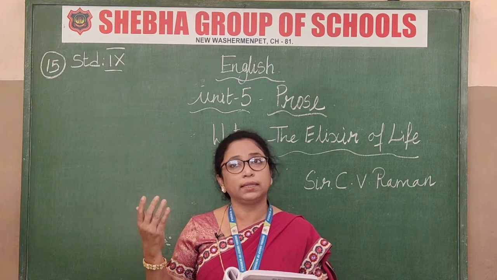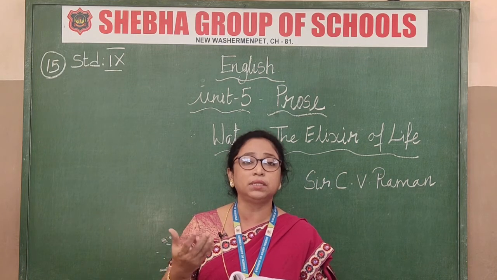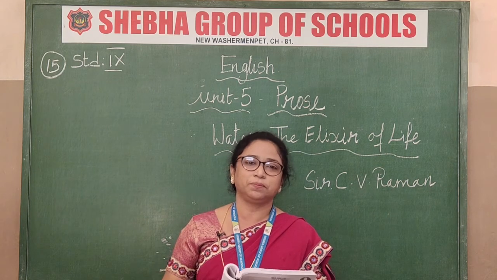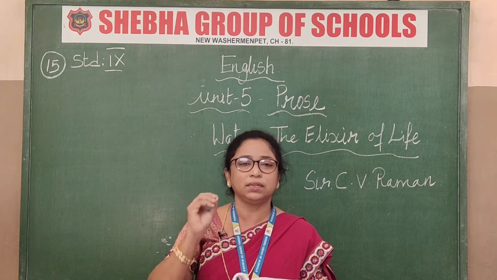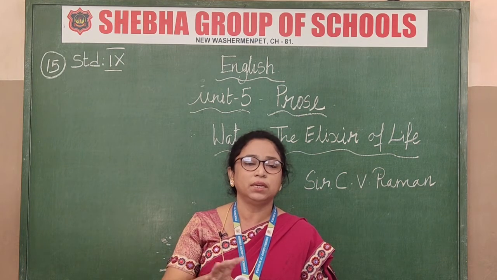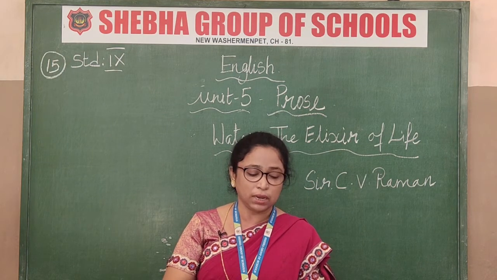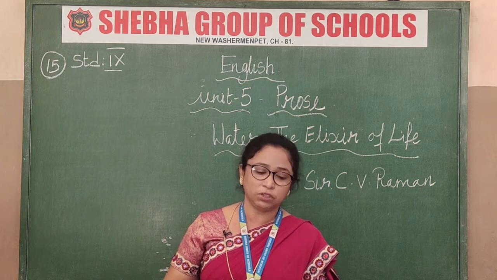That's what Sir C.V. Raman is saying. What is the Amrit in our planet? Water. Water is the best example of Amrit. So we have to conserve it. We should not waste it. This total lesson is about conservation of water.